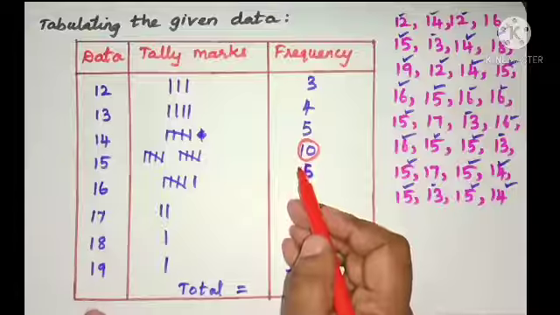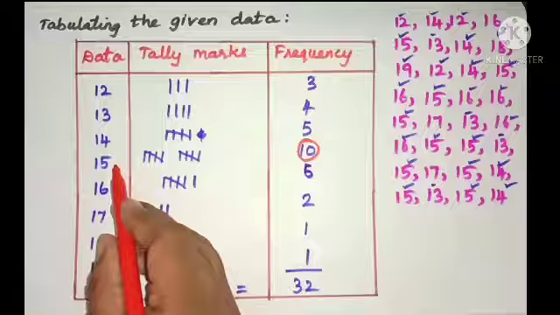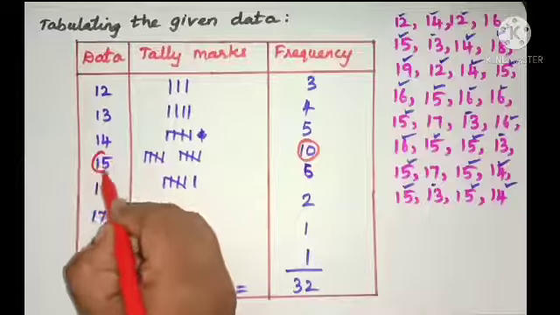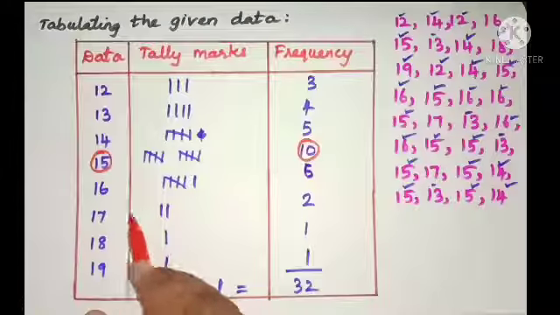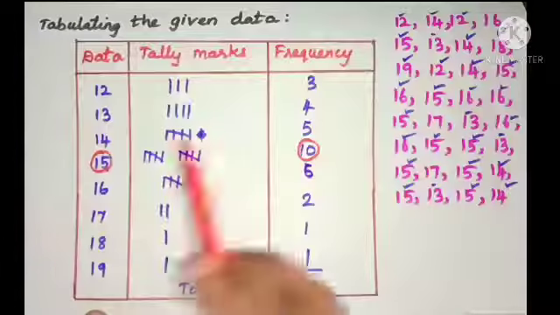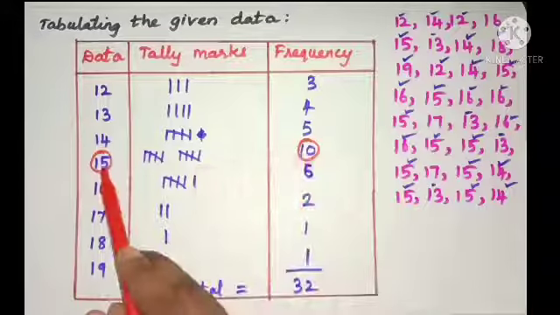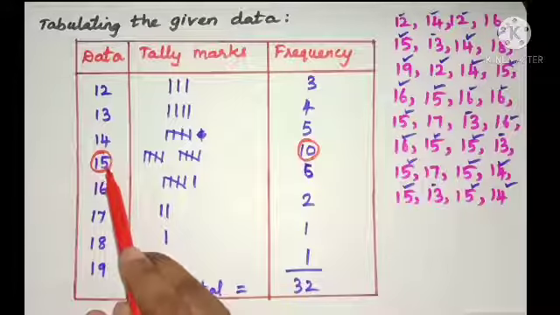And here the highest frequency is 10, which corresponds to the value 15. Thus, the mode of the given data is 15. So don't write the frequency value. The mode value is 15, which is in the data.